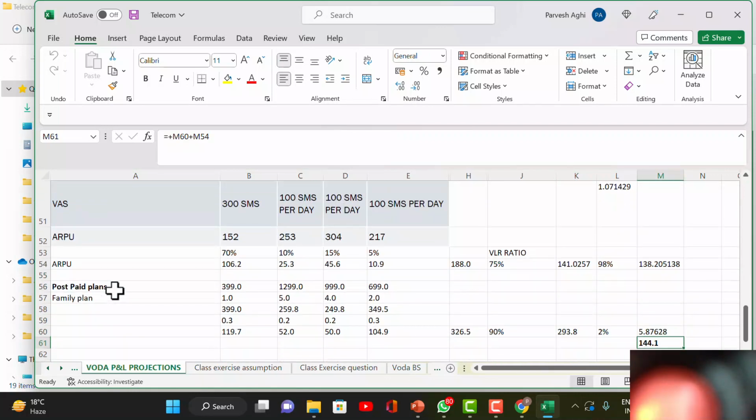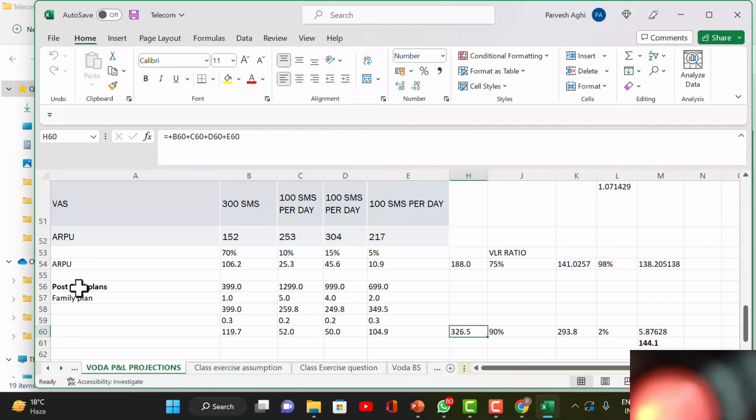Let's go down and let's go to the postpaid plans, okay. You can just go and look at all the postpaid plans. So one is 399, okay, another is 1299. Then all this stuff, okay. So family plan, 1%. These are 5 persons can use this, 4 persons can use this, 3 persons. So what I have done, I have made it per person. Then what I have done is that, 30% will use this, 20% will use this, okay. So it comes to 326. So ARPU comes to 326.